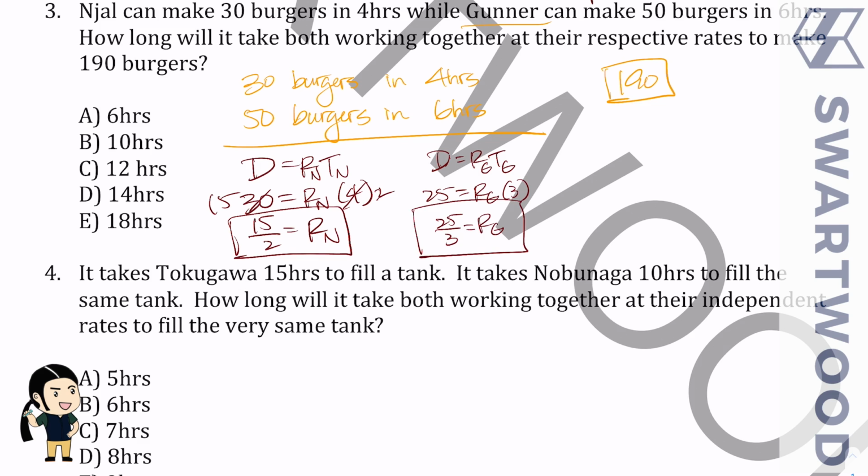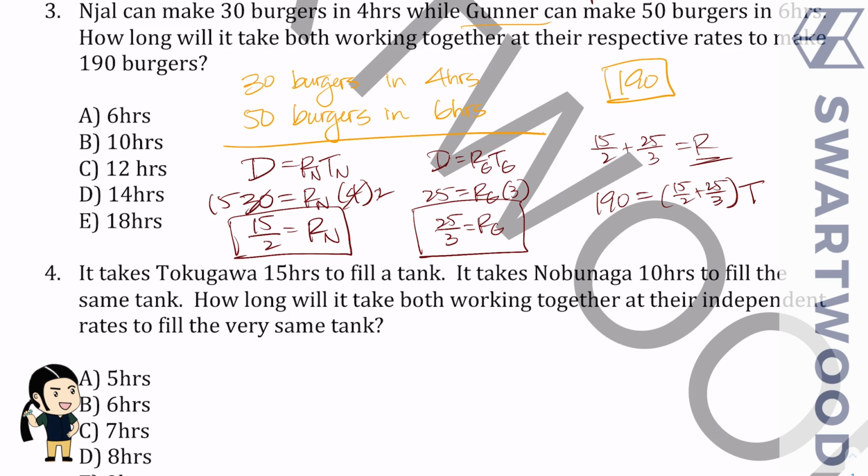Okay. This is the rate at which they produce stuff, right? But now they're working together, but they're going at their independent rates. So the total rate would be what the first guy can do plus what the second guy can do, right? And that will give you the total rate. And then the distance would be 190, right? So distance is rate times time, and this would be our rate. I mean, if you've come this far, I might as well just solve it. Times the time, okay?